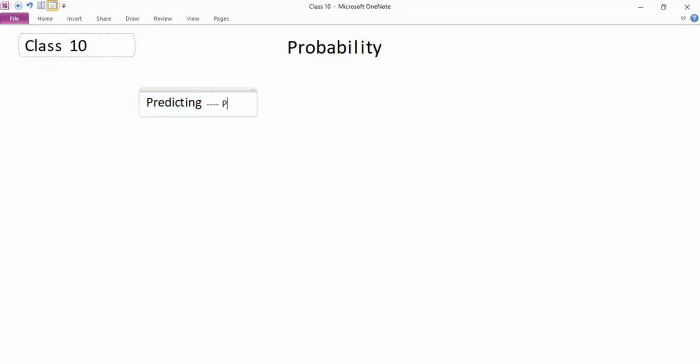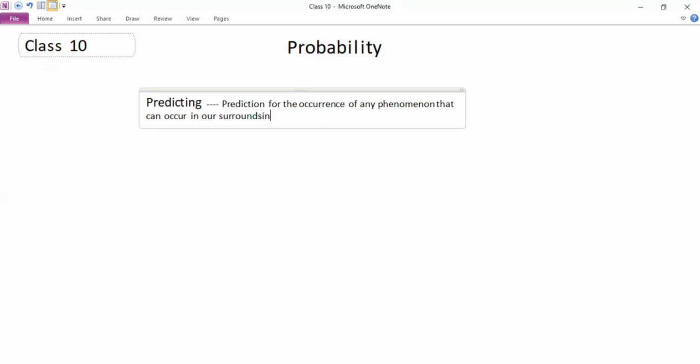Prediction means prediction for the occurrence of any phenomenon that can occur in our surrounding. So this is known as probability.